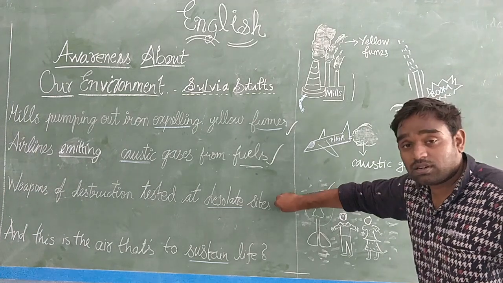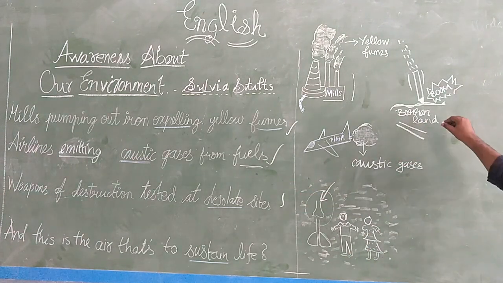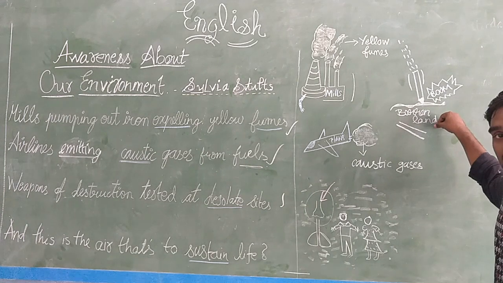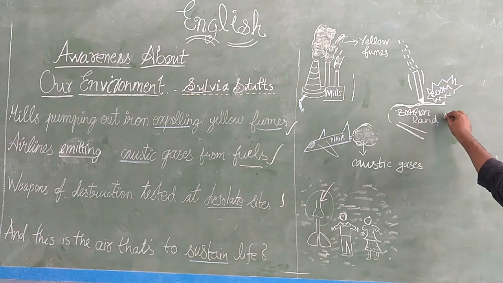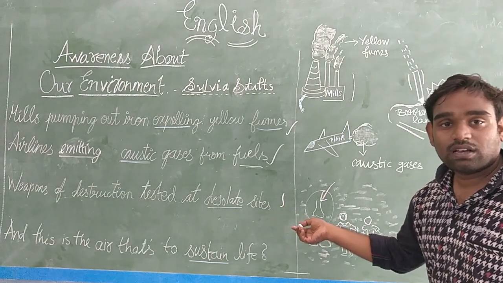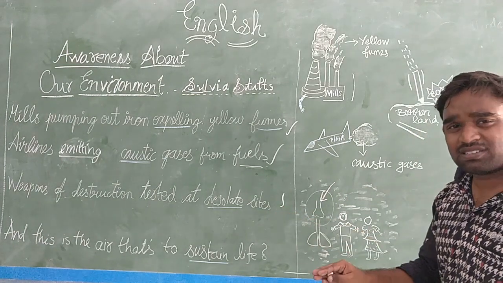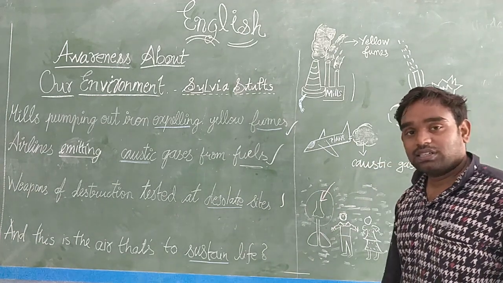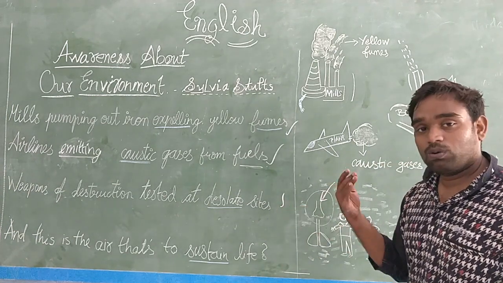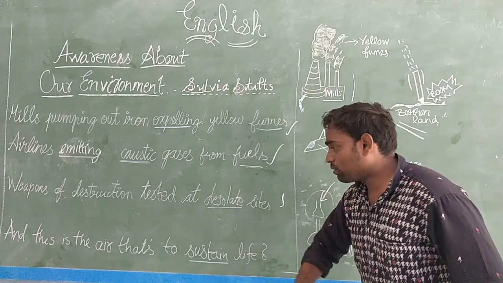So this also is a cause for air pollution. And even though they tested in isolated places, those places will become uninhabitable. That is why this is causing pollution. Whatever is causing pollution, we must avoid it. That is what we have to understand by asking the question.